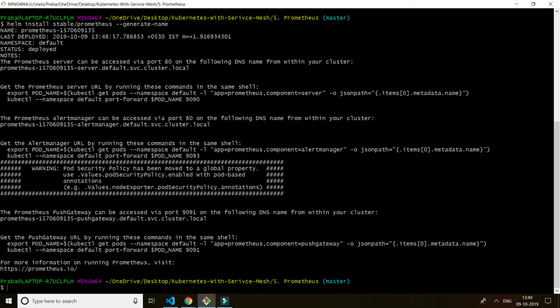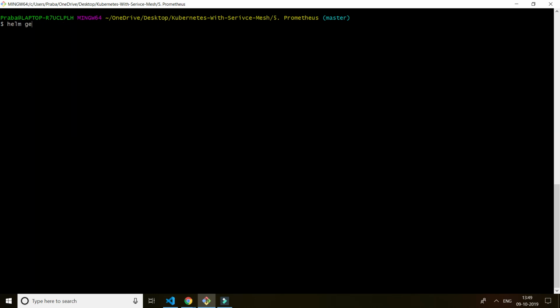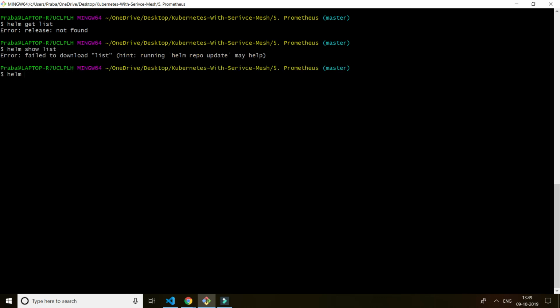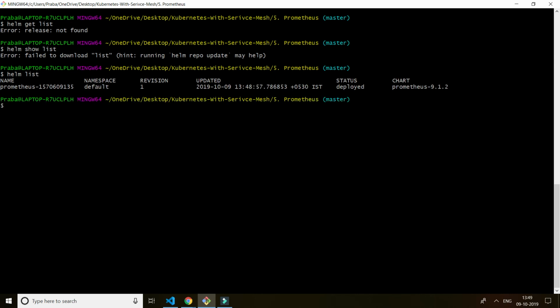Suppose if you run helm list, I think I forgot the name. Okay, so you see, right, I have a namespace where Prometheus is running. So what I'm going to do is ingress this outside of the environment. Till now this Prometheus is accessible only inside the Kubernetes cluster. Suppose if you want to access this Prometheus outside the cluster, globally, I want to see what is happening in my Kubernetes cluster.